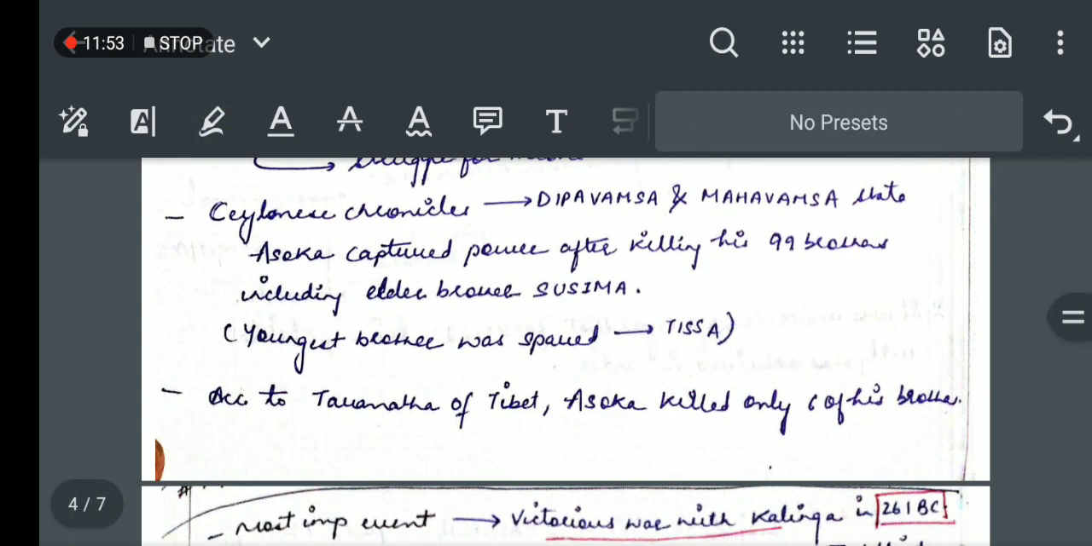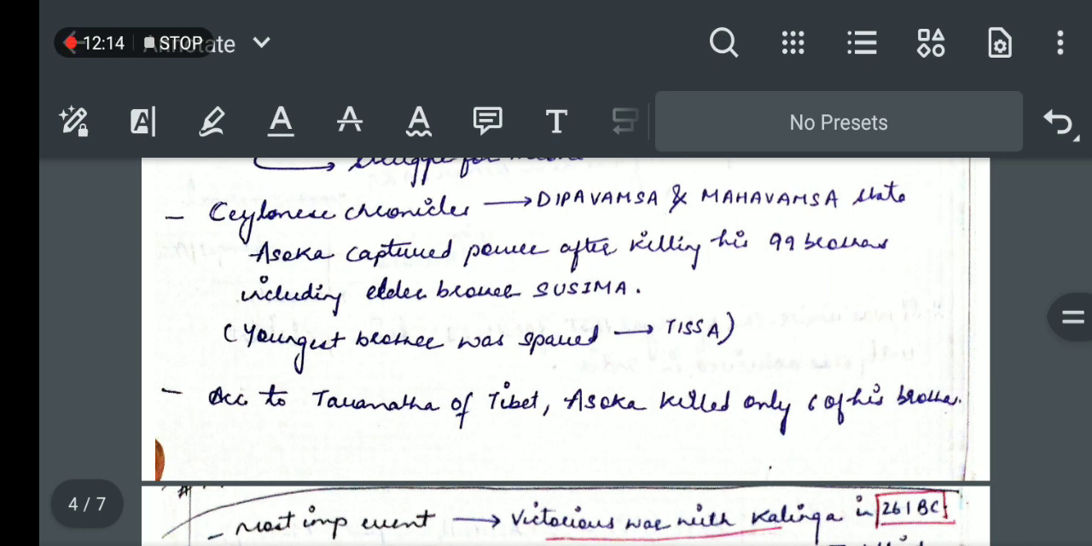Now, these Ceylonese chronicles, Deepavamsa and Mahavamsa, like I told in the beginning, were basically the literary sources which tell us some information about the Mauryan Empire. So here we are seeing this next information.